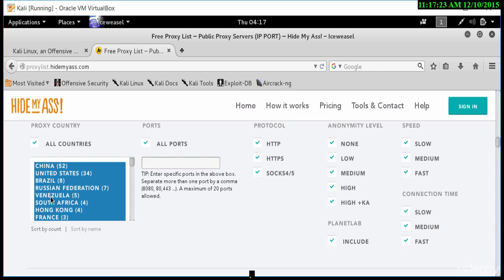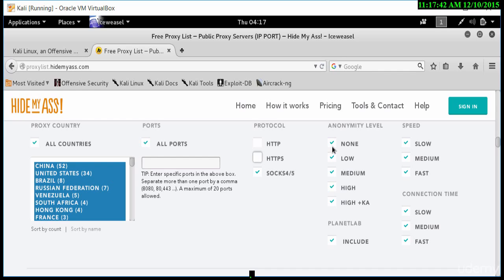I can select all countries, or select your specific country. I can select ports. I can choose the protocols and anonymity levels. I just want SOCKS4 and SOCKS5 because it's only for the command line interface. So I don't need the HTTP.